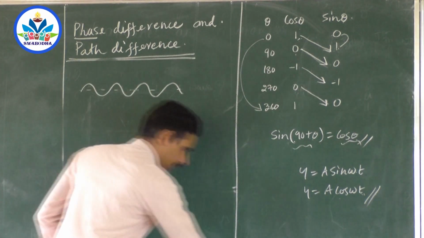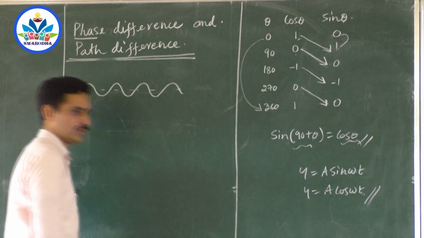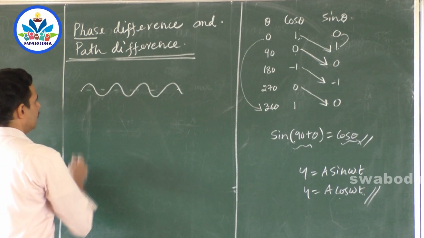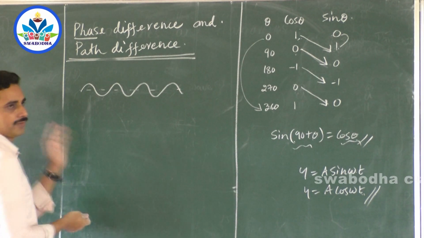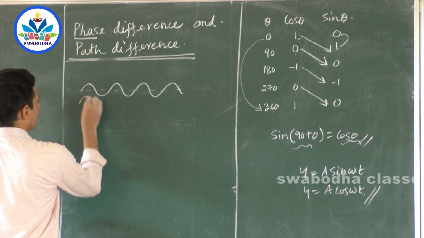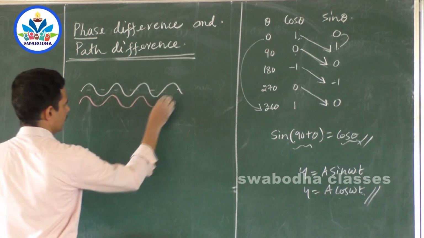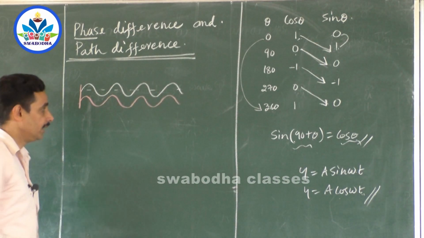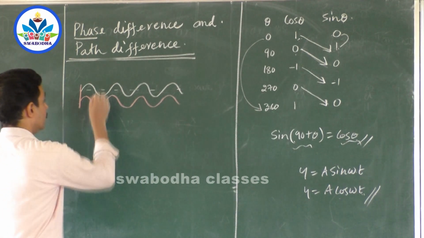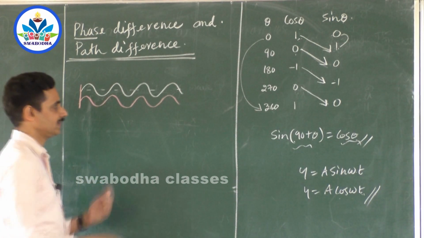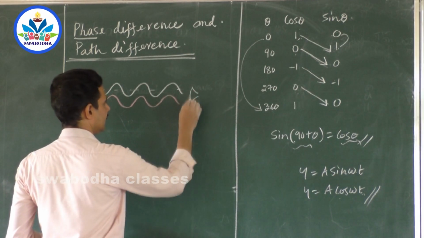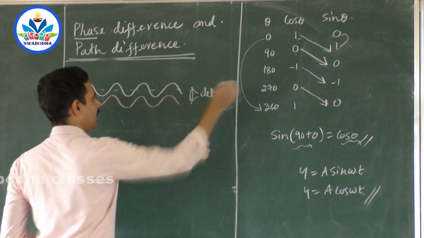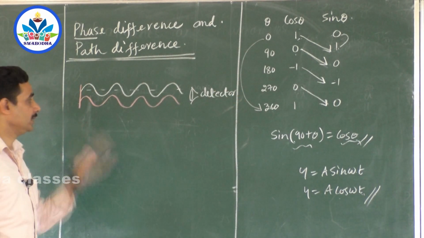At the same time, I switch on another tuning fork, and that tuning fork has the same frequency as the first one, and its wave is represented like this. Okay? Now both are traveling the same distance. You ask the white wave, by the time you reach the detector, which is the ear, how much distance have you traveled?